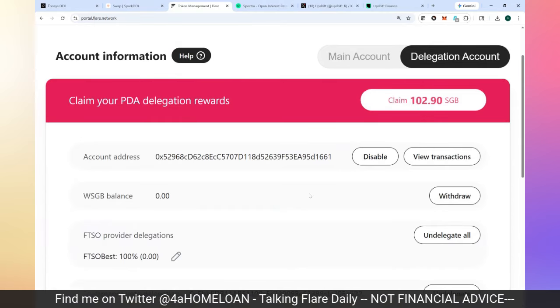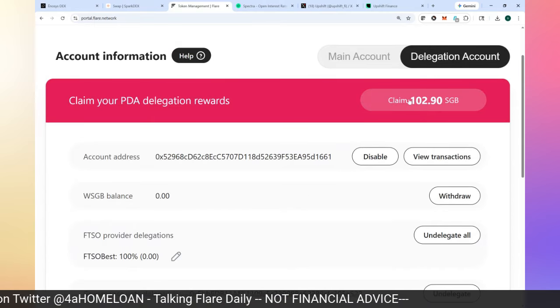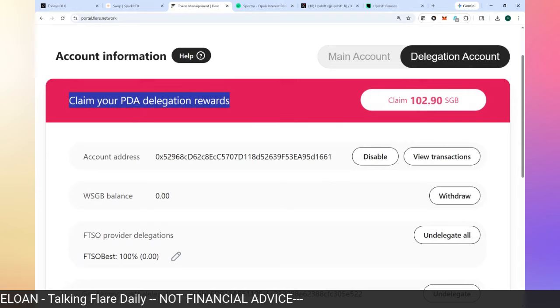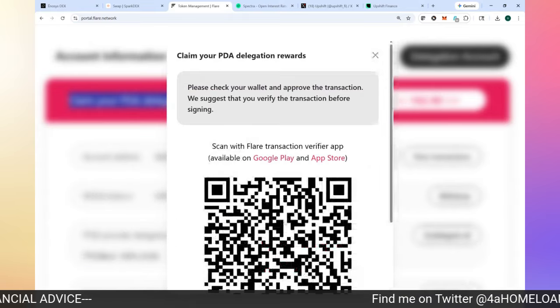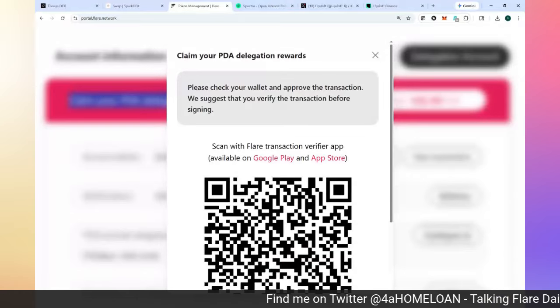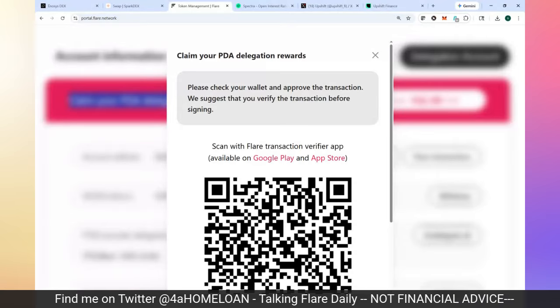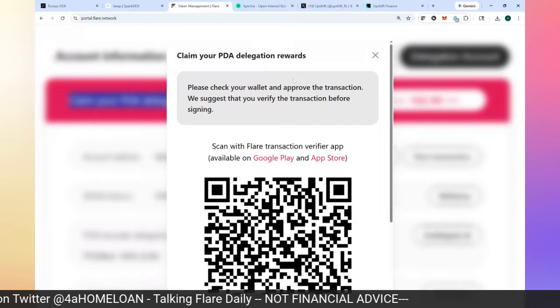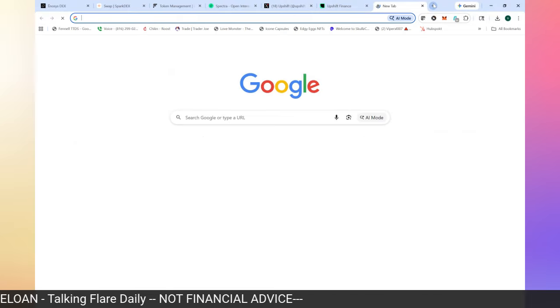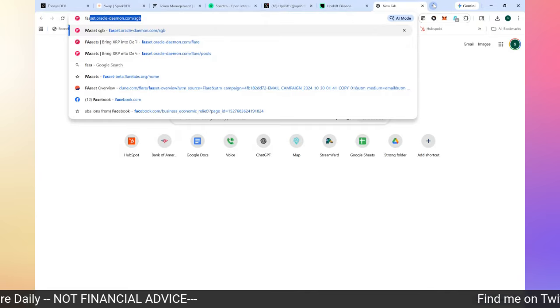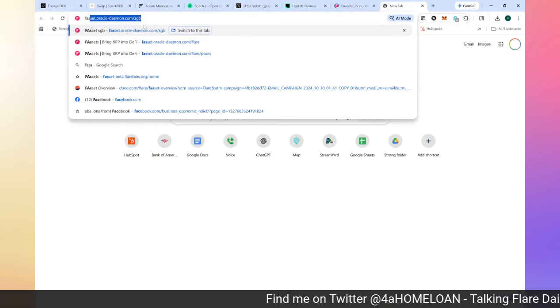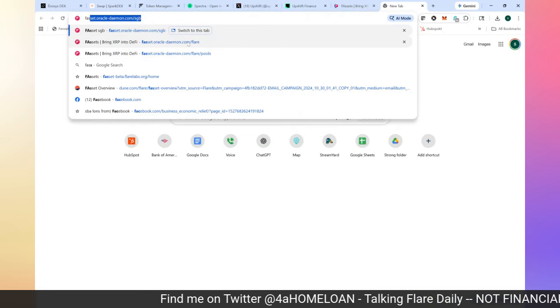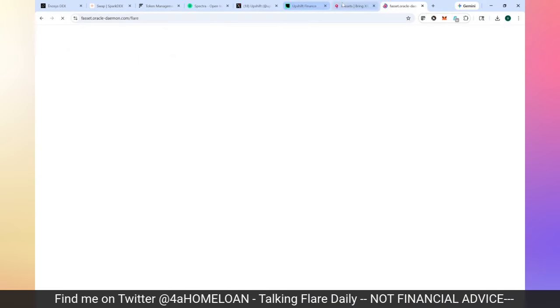Delegation account. I've got some SGB rewards in my delegation account. So these are the delegation, the FTSO rewards. Those again come every 3.5 days. So let me go ahead and claim my SGB delegation rewards. Okay, so that one's coming. Need to open this up, and then let me open up one more. FAssets, because we want to look at those as well, because there's rewards hanging out over there too.